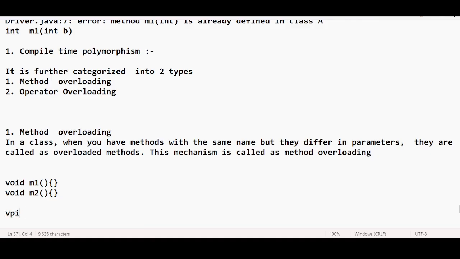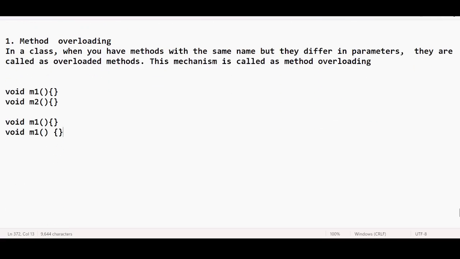When I say void m1 and void m1, can you tell me whether this is an overloaded method or not? They are not overloaded, because the method names are the same and the arguments are also the same. So they are duplicate methods.